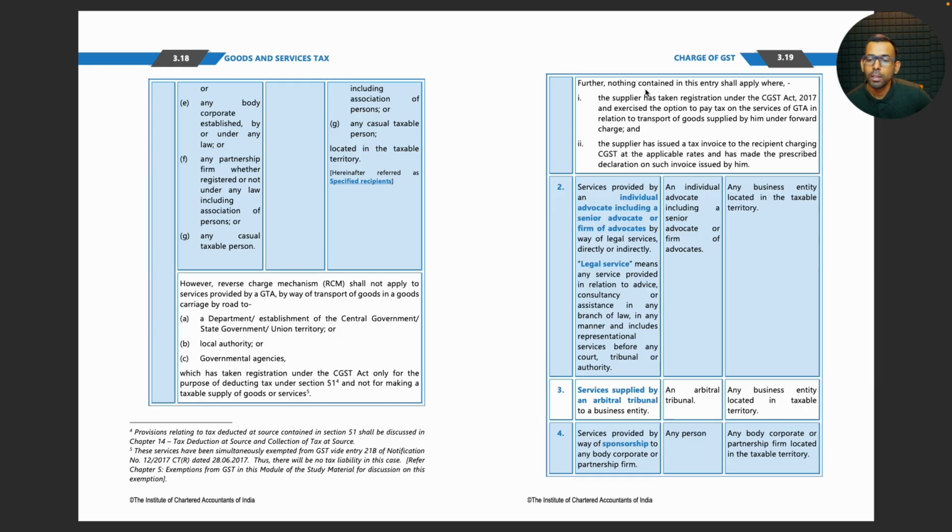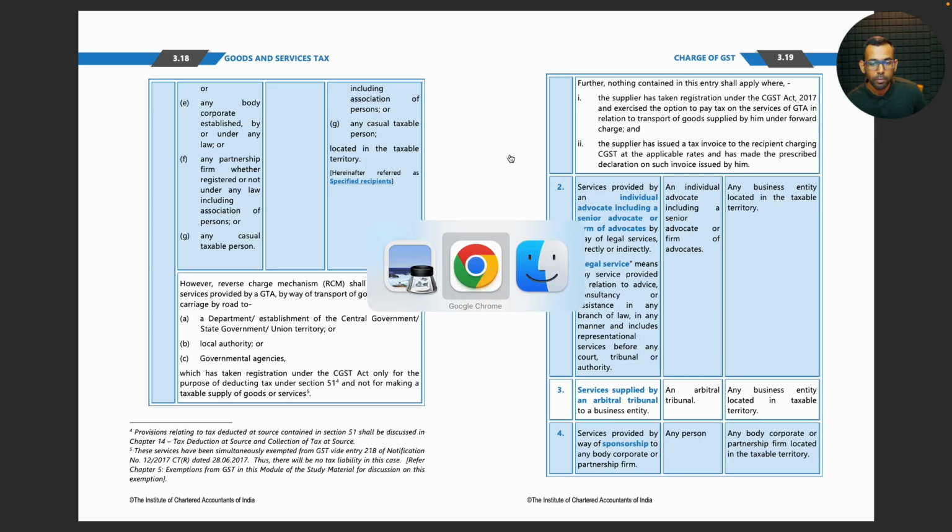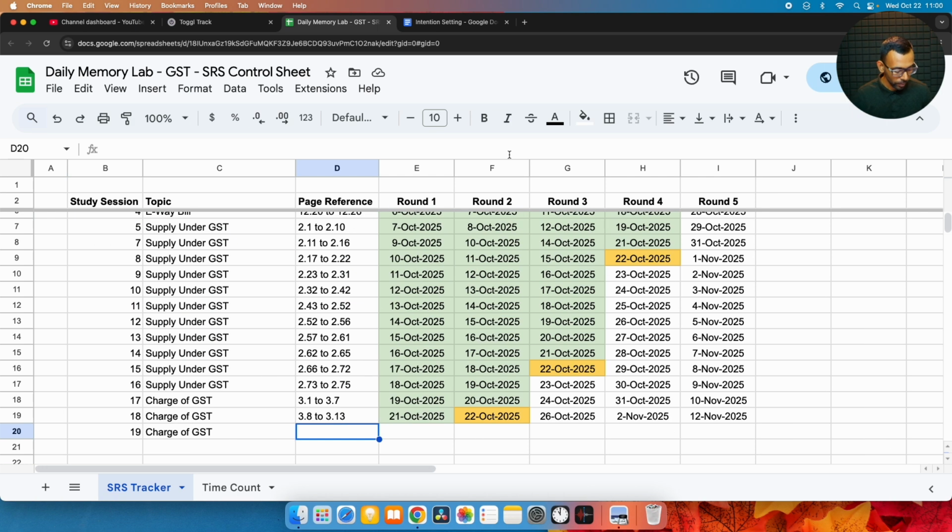Okay. Further, nothing contained in this entry shall apply where the supplier has taken registration under CGST Act 2017 and exercised the option to pay tax on services of GTA in relation to transport of goods supplied by him under forward charge, and the supplier has issued a tax invoice to the recipient charging GST at the applicable rates and has made prescribed declaration on such invoice issued by him. So on that note, we can stop for the day.